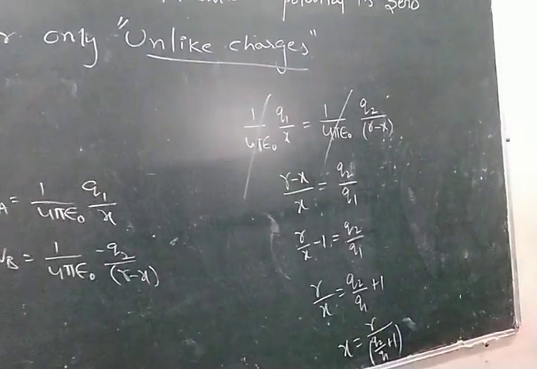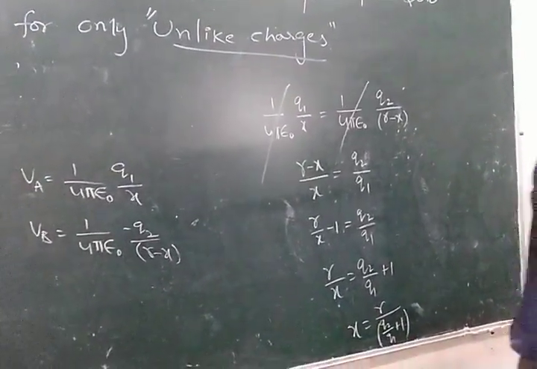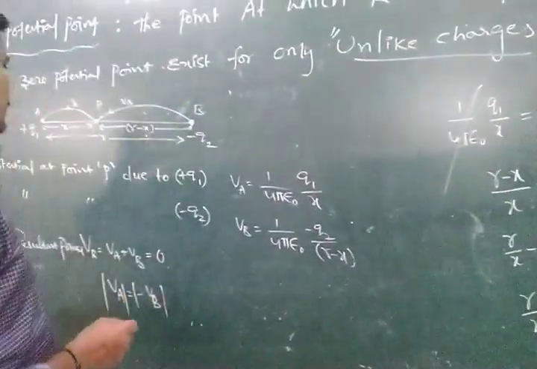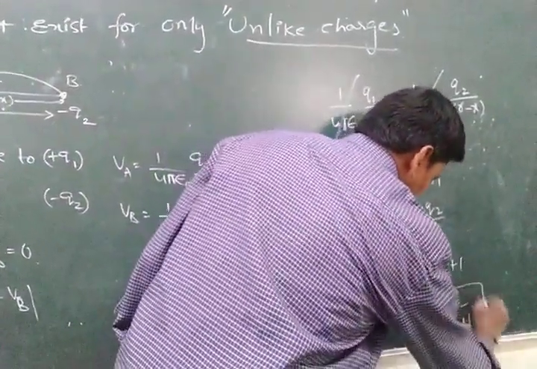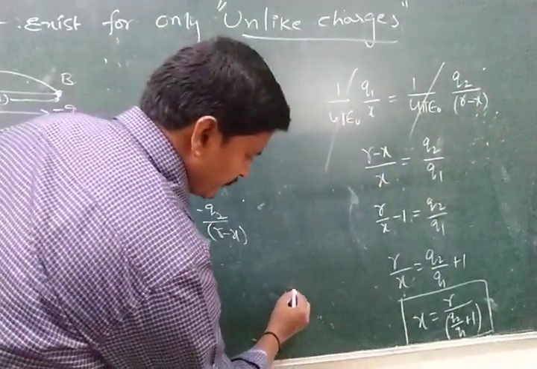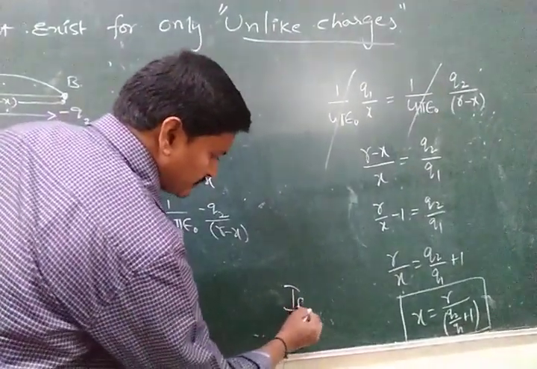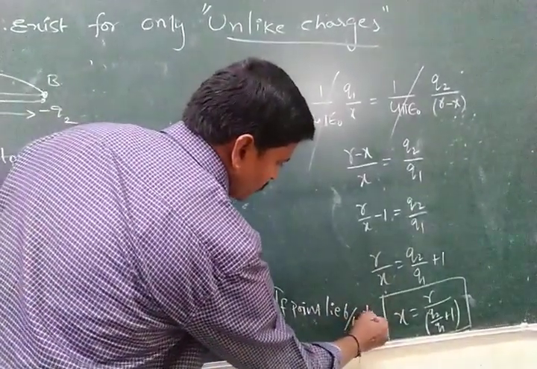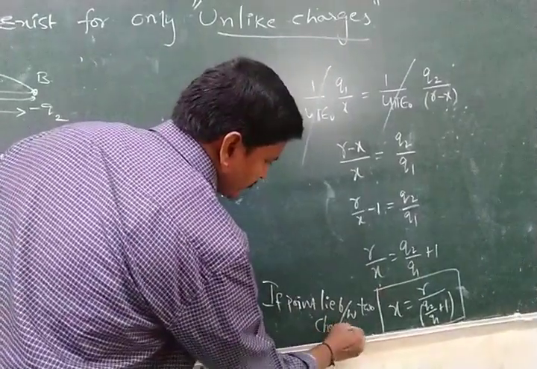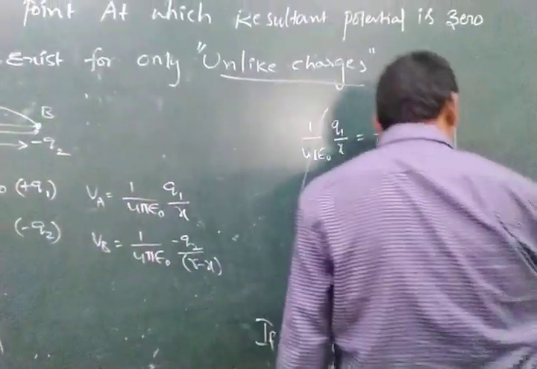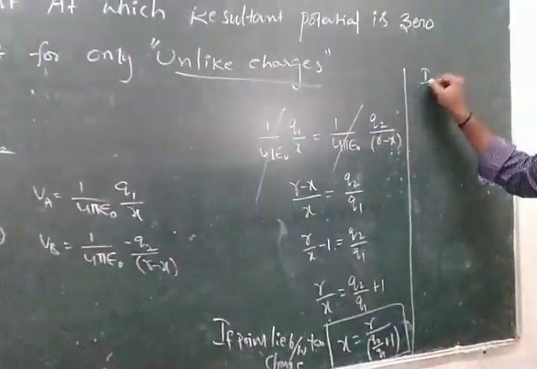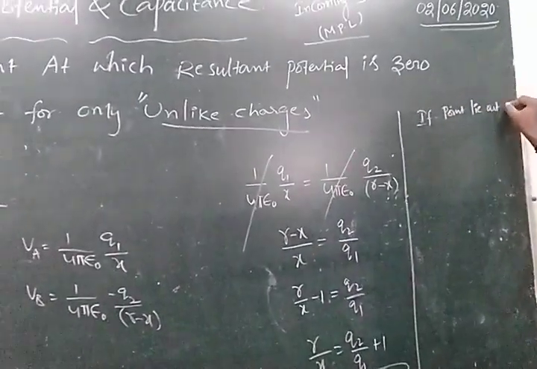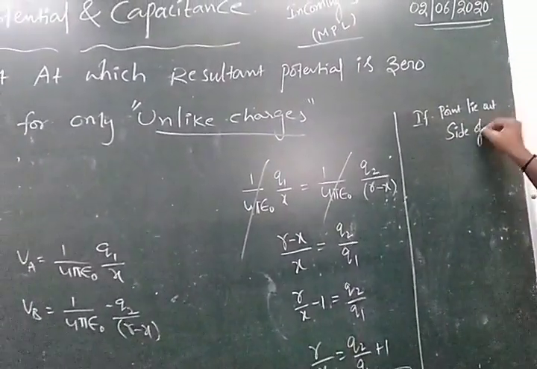This is the zero potential point. Whenever the point lies in between the two charges, this is the distance of the zero potential point. If the point lies outside of the two charges, then the formula changes.